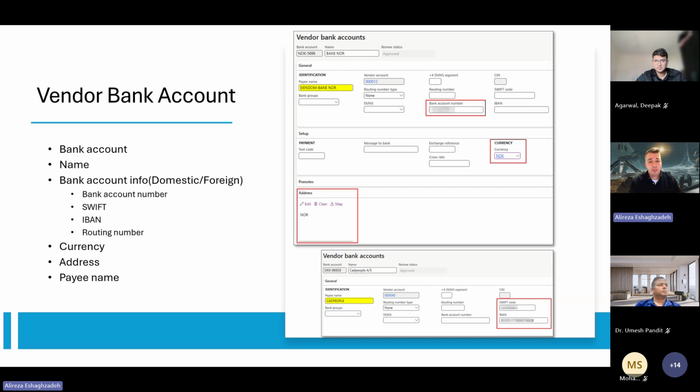Make sure the information that you have provided for your beneficiary, for the bank accounts of your suppliers and vendors, is accurate. And what's the best source for that? The invoices that you receive from the vendor, an email, or the information that your vendor has sent to you. You can use it as a source. But make sure that you have provided the correct information based on whether it's domestic or foreign. If it's domestic, bank account number and also sort code or routing number is enough. But when it comes to foreign, you must have the SWIFT code and the IBAN. But in both cases, we need to have the address and currency. This is a must do.